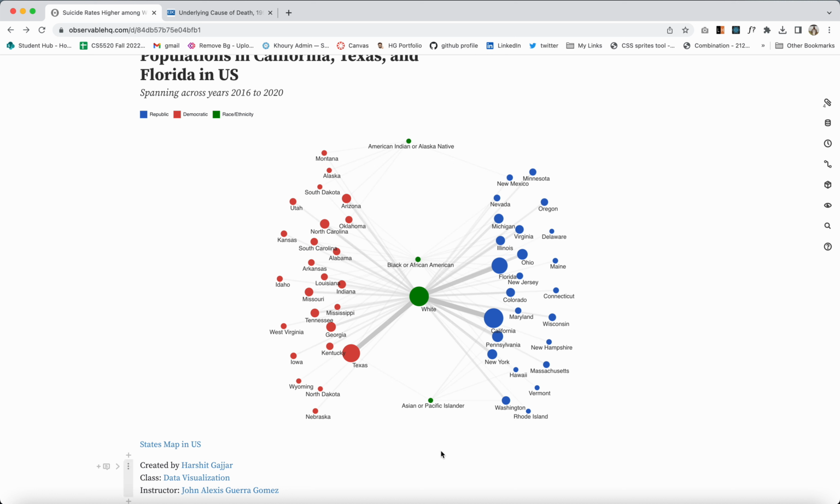Asians or Pacific Islanders have suicide cases mostly in the democratic states and only one red state, that is Texas. And Black or African American have a balanced number of suicide cases in the republican and democratic states as well. These are my insights on all the suicides from 2016 to 2020.